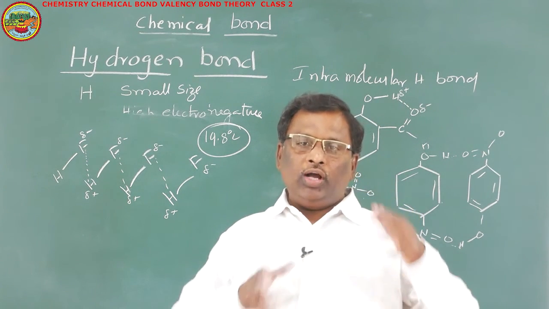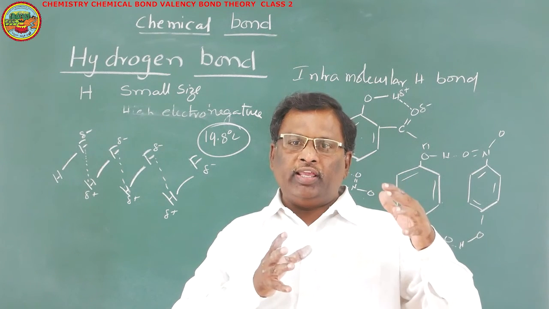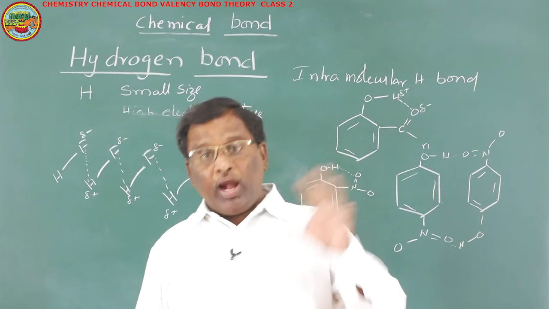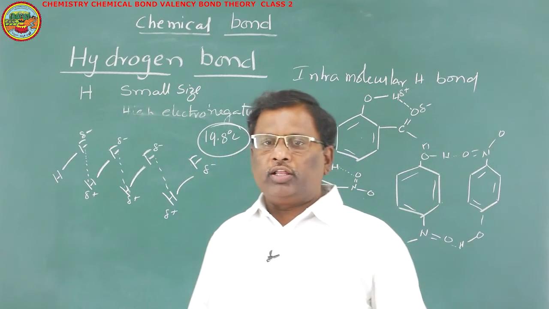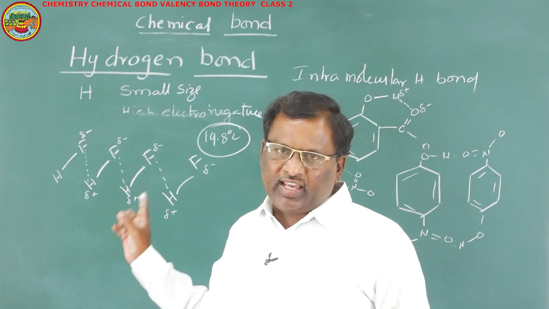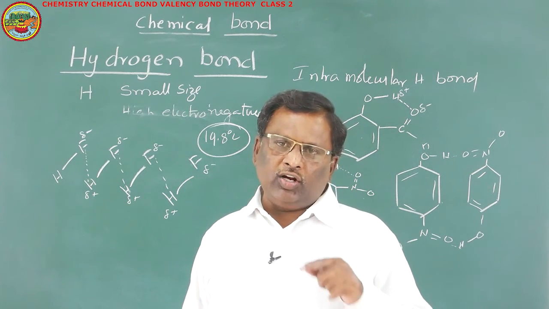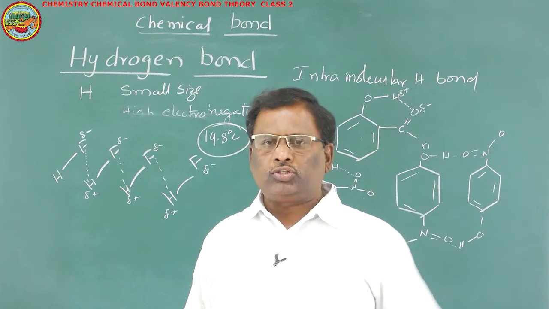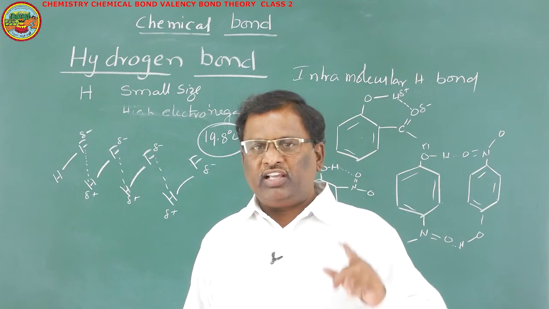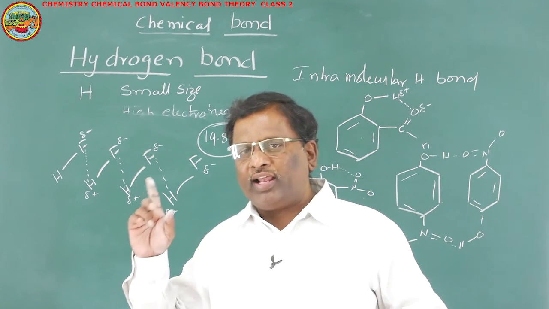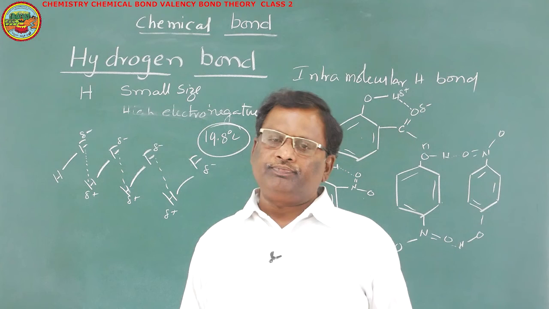Here in the case of HF, no doubt the hydrogen bonds are stronger than H2O, but in H2O, hydrogen bonds exist only when it is in liquid state. In vapor state, in H2O molecules, there are no hydrogen bonds. Whereas in the case of HF, hydrogen bonds are present in vapor state of HF also. So HF has hydrogen bonds in vapor state as well as in liquid state.